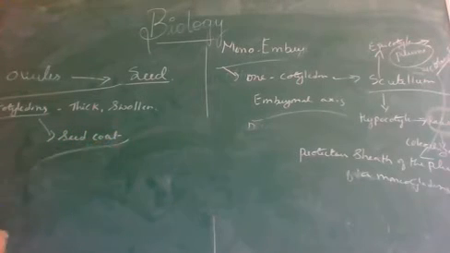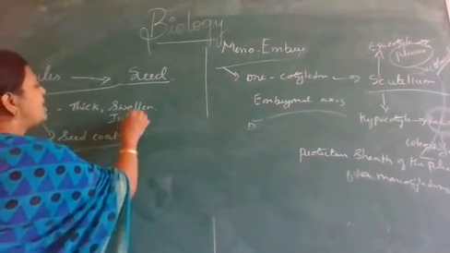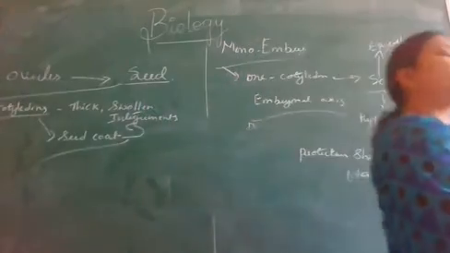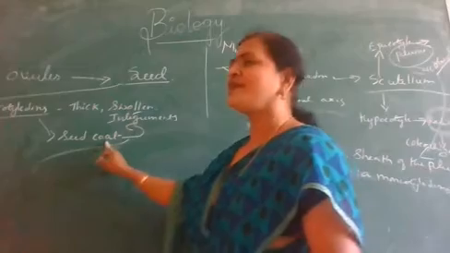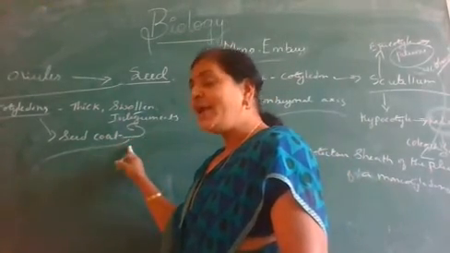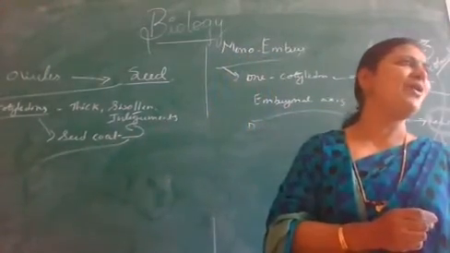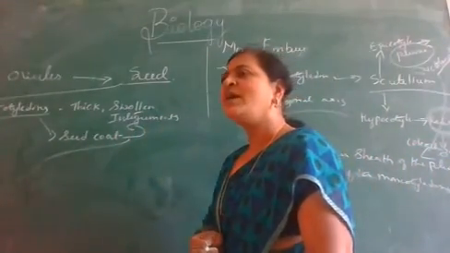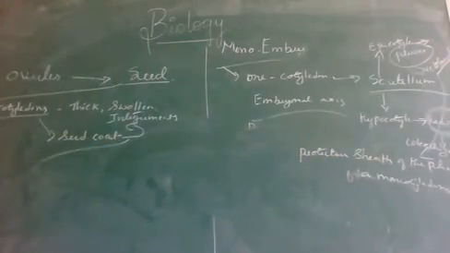Seed is bounded by what coat? Seed coats. These seed coats are derived from where? Derived from the integuments. The ovule is bounded by protective coverings called integuments, isn't it? After fertilization, integuments give rise to what coat? Seed coat. This seed coat itself protects the young embryo. Which protects the young embryo? These seed coats, derived from the integuments.